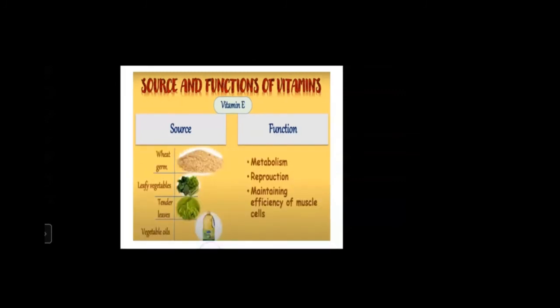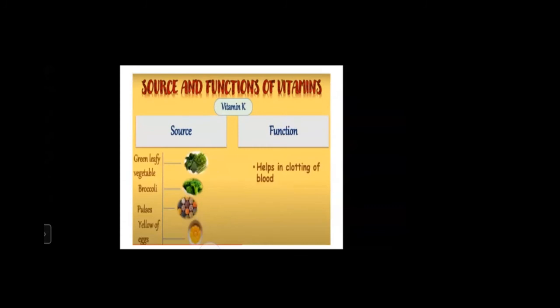The next one is vitamin E. We get vitamin E from wheat, green leafy vegetables, and tender leaves, then vegetable oils, and the function is metabolism, reproduction, maintaining efficiency of muscle cells.